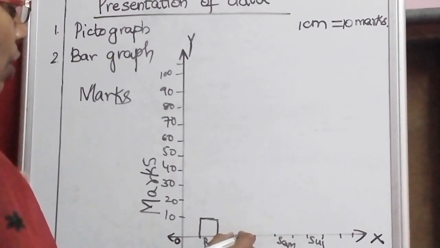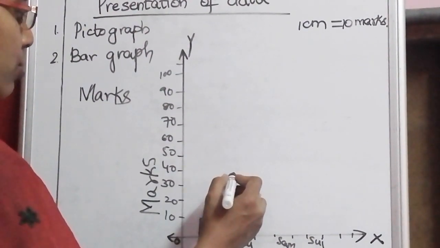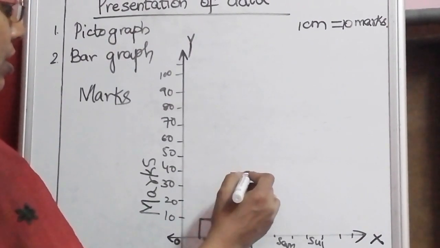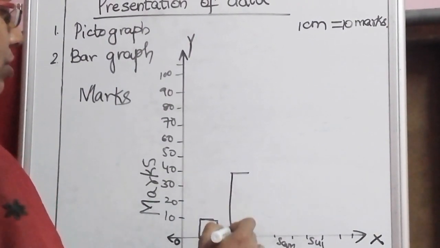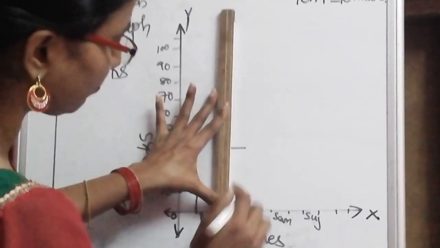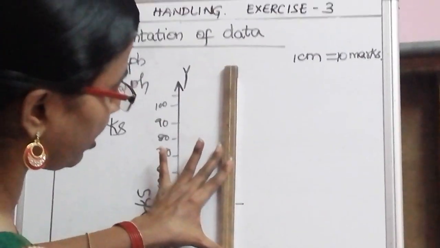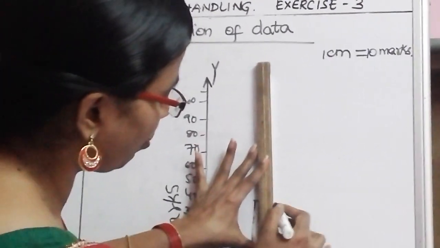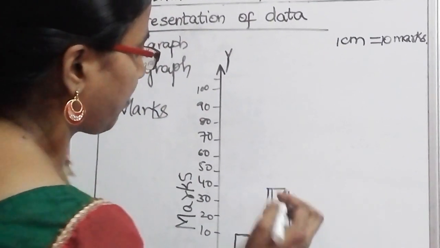Okay. So now Raj got 40 marks. So near 40, use your scale and draw the bar. Raj got 40 marks, so draw the bar.